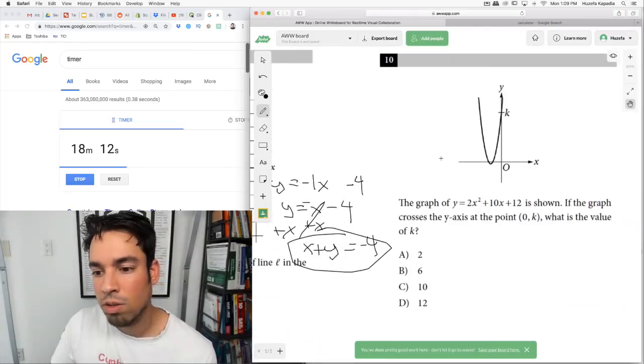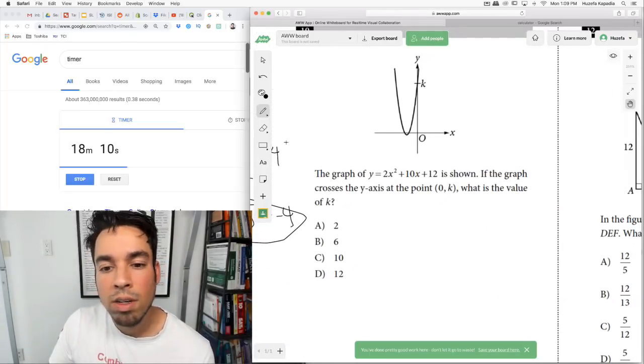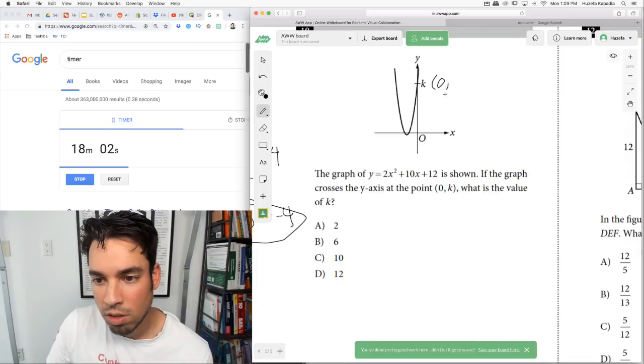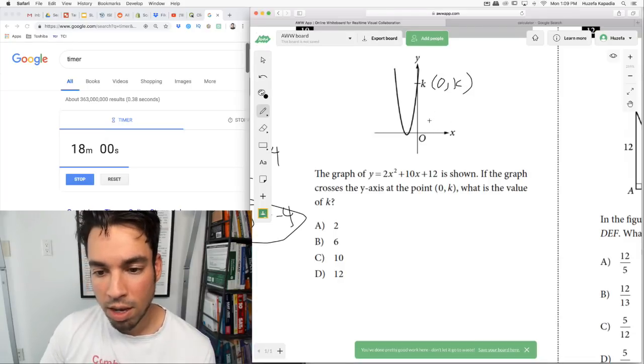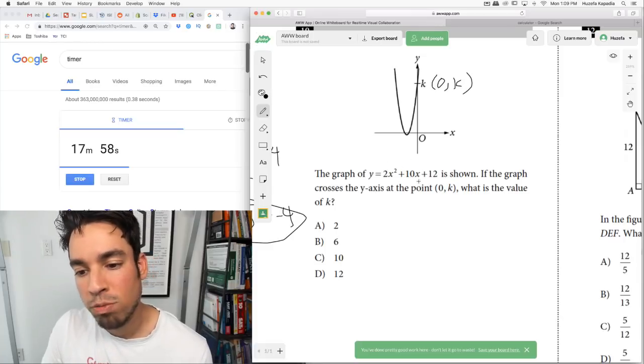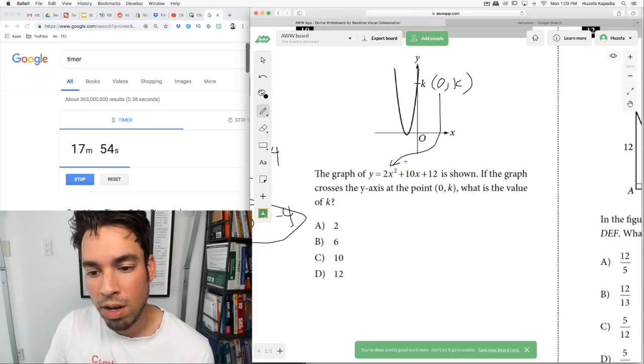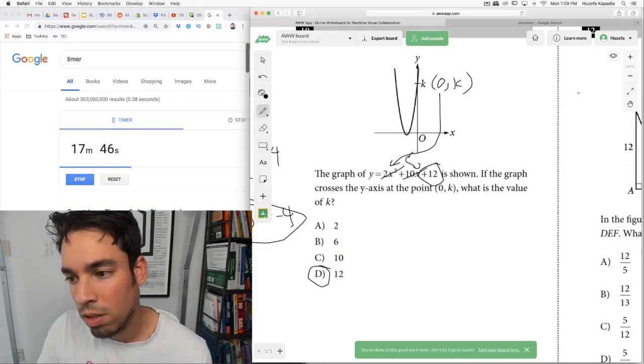Number 10. The graph of 2x squared plus 10x plus 12 is shown. If the graph crosses the y-axis at point (0, k), what is the value of k? It's just 12, because you basically plug in 0 for x, right? That's the point (0, k), and these terms cancel out and you get 12. So k must be 12. Done.